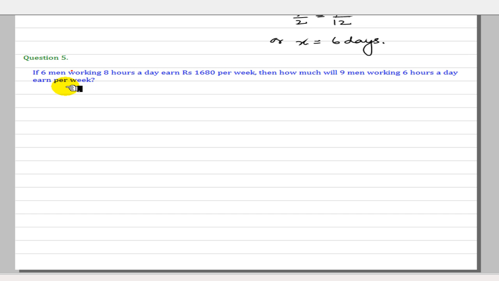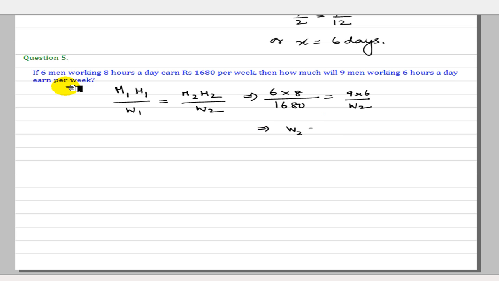So we have, according to the formula, M1 H1 by W1 is equal to M2 H2 by W2. This gives us 6 into 8 divided by 1680 is equal to 9 into 6 divided by W2. Solve this to get W2 is equal to 1890. So instead of work done, this is the amount of money that is going to be received. So in rupees. So this is your answer.